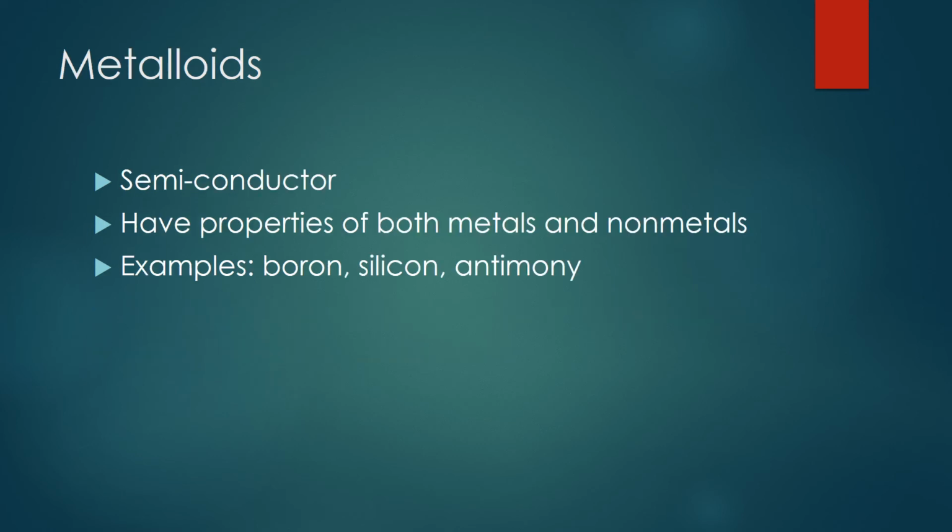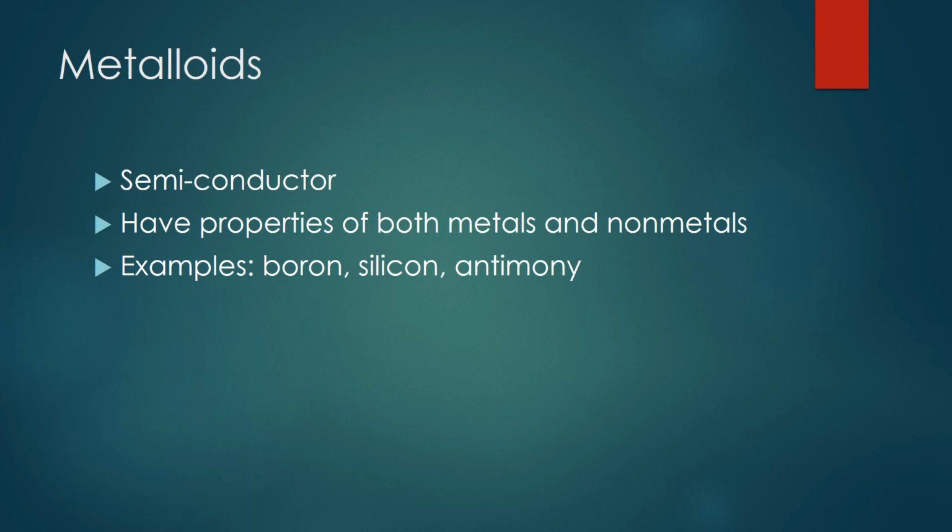And our last group is called metalloids. So this is basically just a mix between the two, metals and nonmetals. There's a small section of metalloids. There's not a whole lot of these, but they can have metal qualities, they can have nonmetal qualities, but one thing about them is they're considered semiconductors. So they're kind of good at conducting electricity, but they're not as good as a full-on conductor would be. So it kind of insulates, kind of conducts.